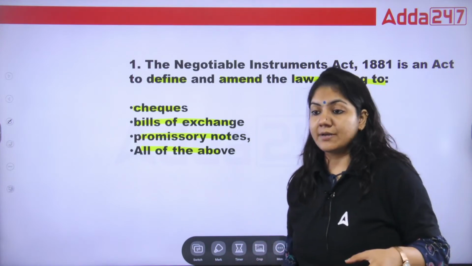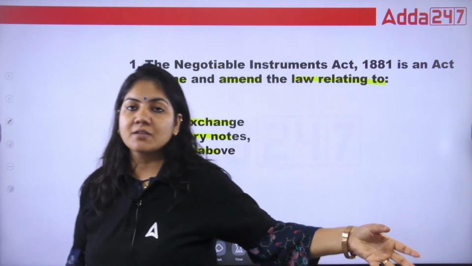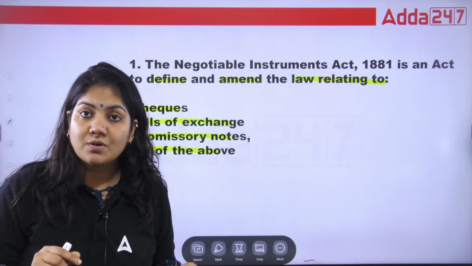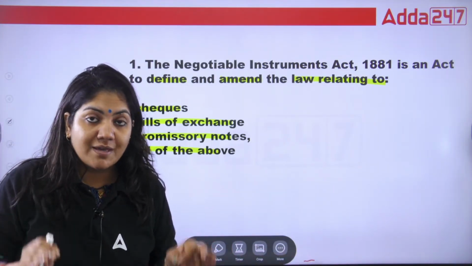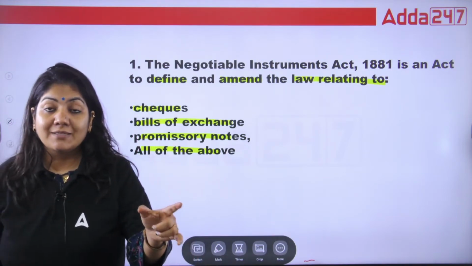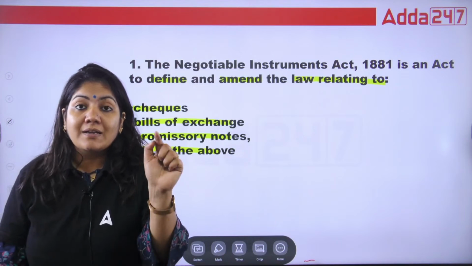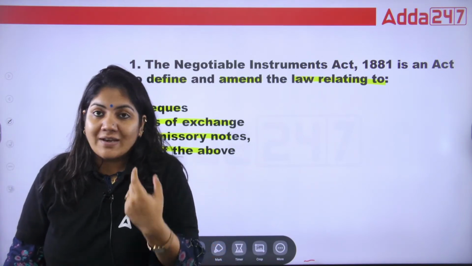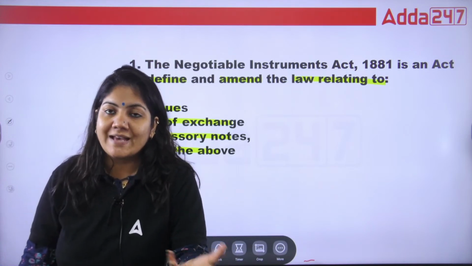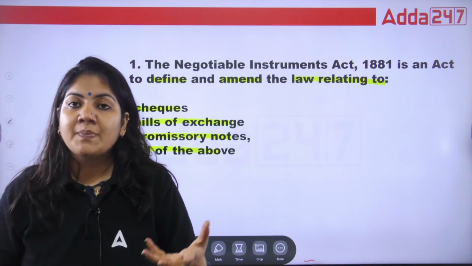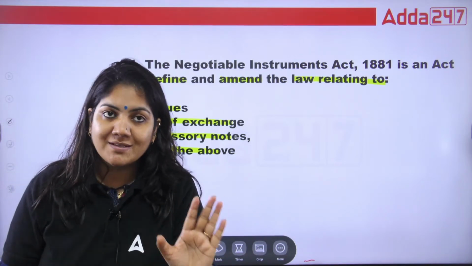Some students are taking it so lightly. But again I'm saying, if you want to cross 70 plus marks in the BRBL subject, whatever I'm teaching you in the paid class is content, and content should be revised. One-way teaching, two-way teaching: suppose today I have just completed the Negotiable Instrument Act, you listen, you understand.